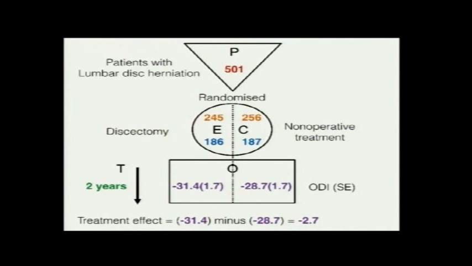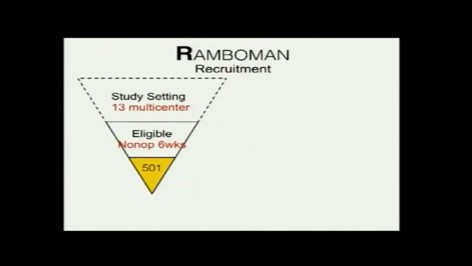Now standard error of mean is not exactly the same as standard deviation, but I can't explain that right now, otherwise it will take time. But here you are subtracting the surgery minus the non-surgery group, and you are getting a treatment effect. This is the same as risk difference, EGO minus CIGO. You just subtract them, and this is the confidence limit, and the confidence limit is straddling a 0, so it means that there is no effect.